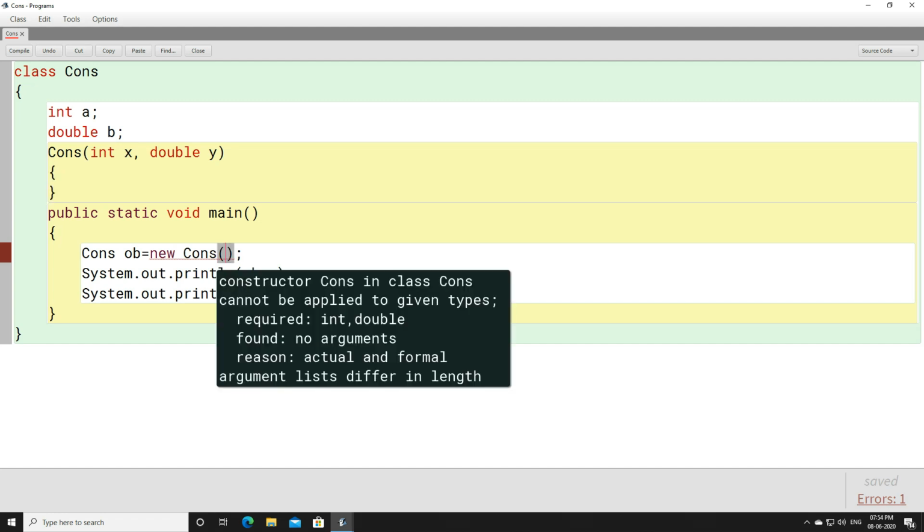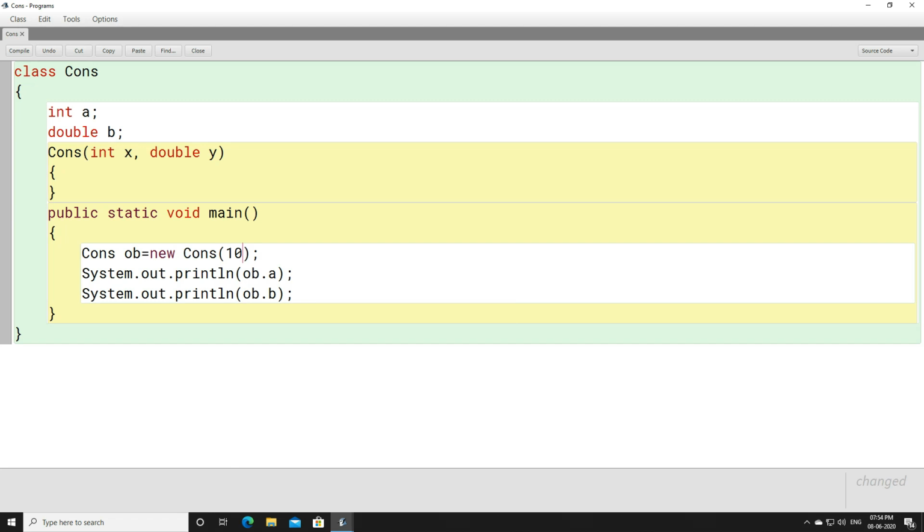Let us look at this. If we pass here 10, 20.0, then this program is going to execute. Why? Because here we have a constructor with two parameters, and two arguments, 10 and 20.0. 10 will get stored to x, 20.0 will get stored to y.